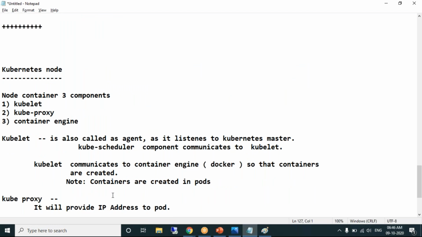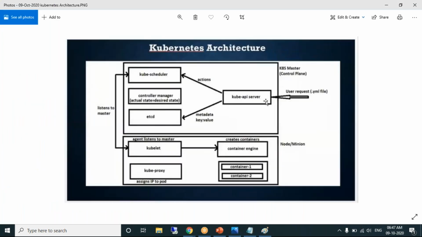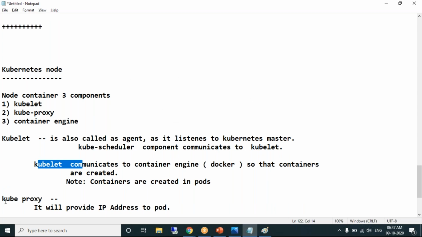Containers are created, and as per Kubernetes, containers are always inside the pod. You will never create a container outside the pod. You cannot create a container outside the pod. Every container should be inside the pod. We already know that. That is the kubelet component.